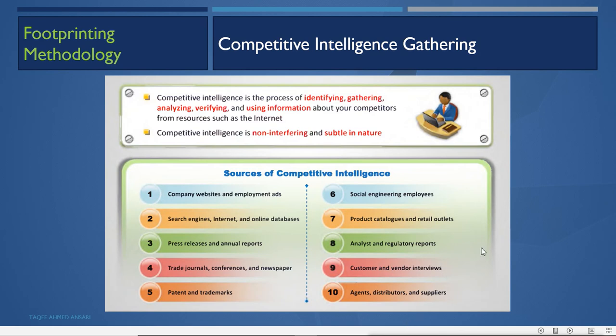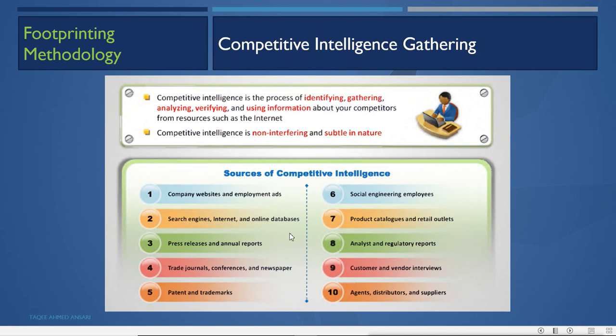Now organizations do this competitive intelligence gathering. They try to get information about their competitor companies or organizations so that they can keep ahead of them. This is not just a hacking thing, this is to upgrade yourself also.